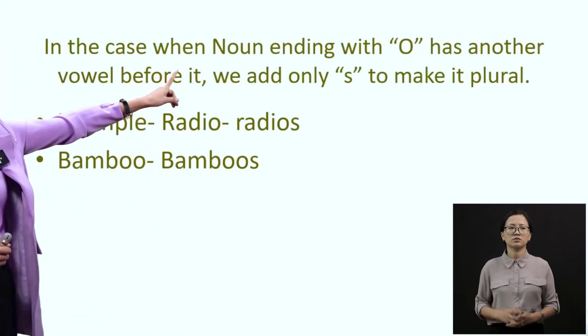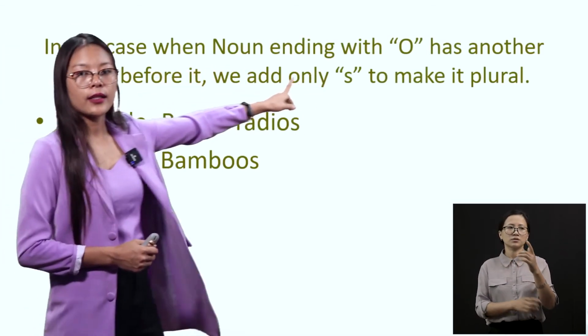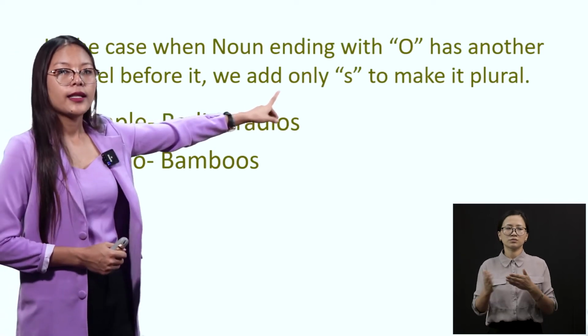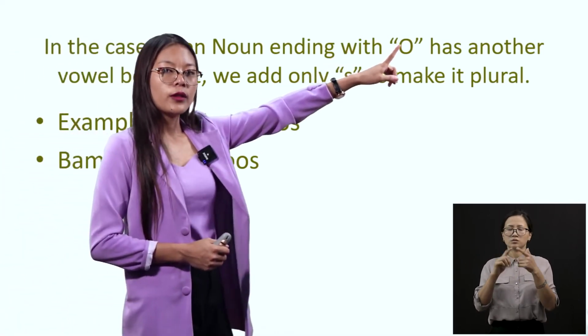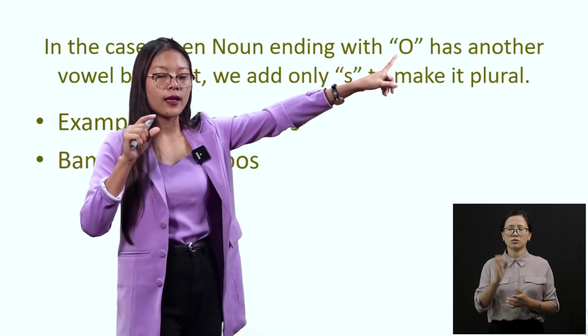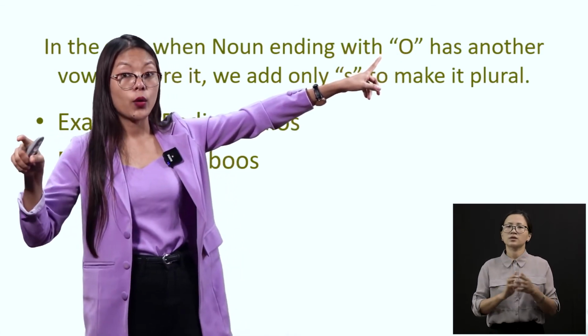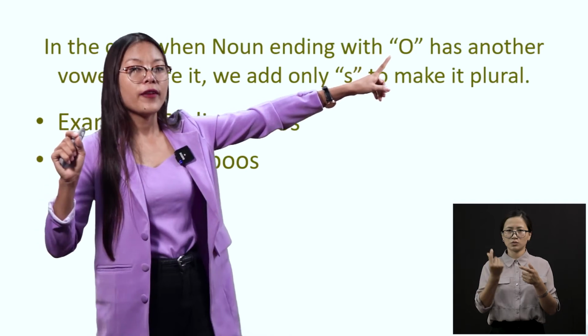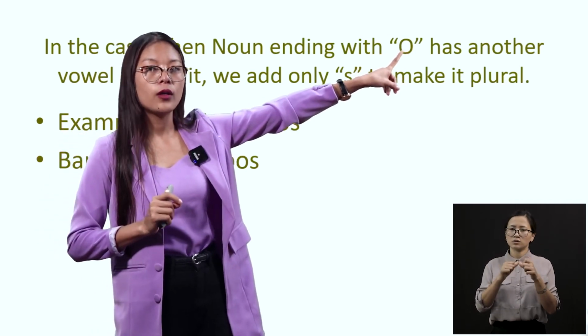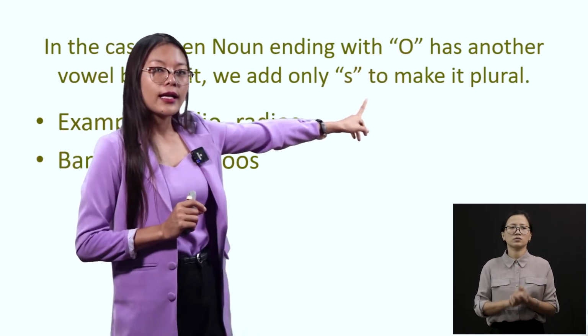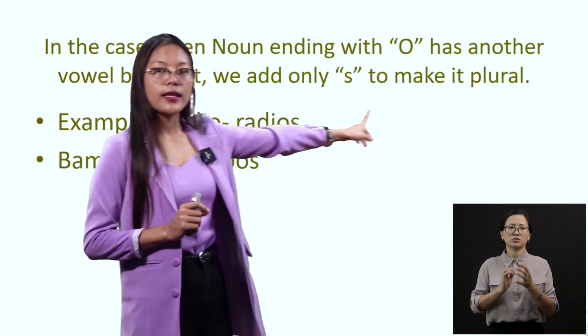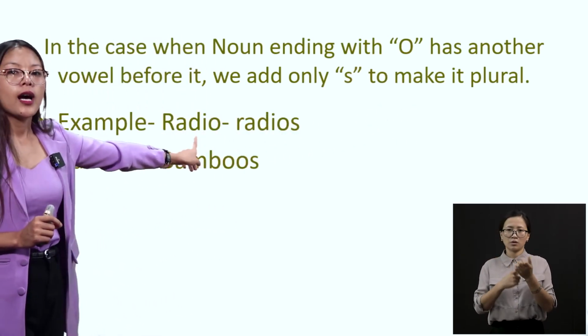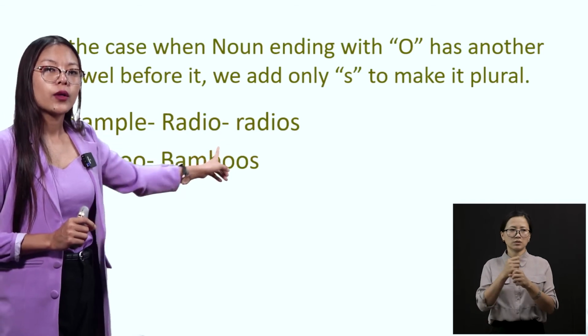Now, in the case when a noun ending with o has another vowel before it, O is a vowel, right? Vowels are A, E, I, O, U. If I have a vowel before the O, then we add S only to make it plural, okay? See, example, radio, R-A-D-I-O.